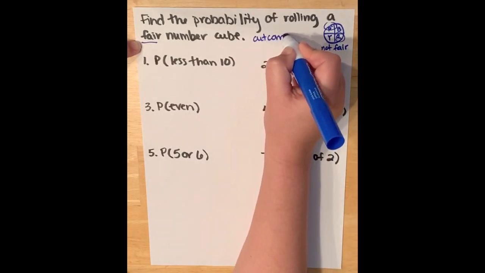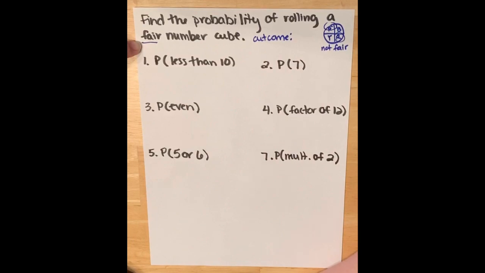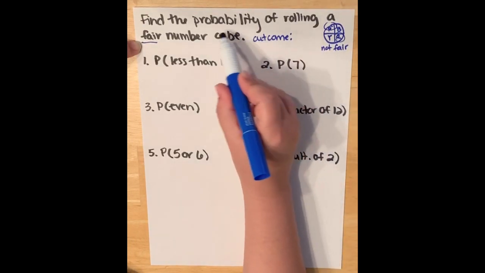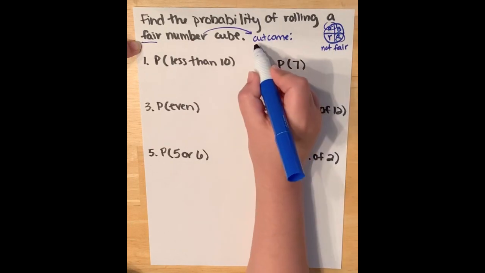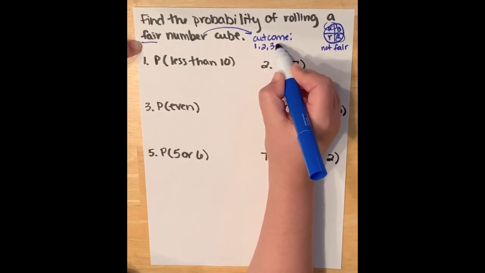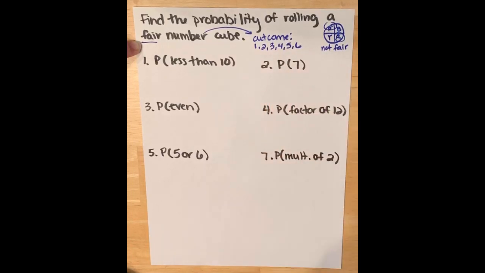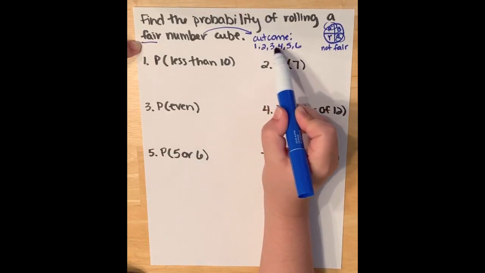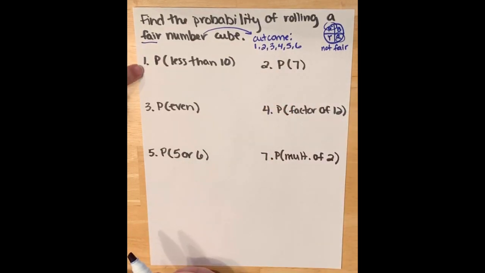So again, let's talk about these outcomes. If you were to roll a number cube, what would the outcomes be? Well, I could get a 1, I could get a 2, 3, 4, 5, or 6. So my total outcomes are 6 together. There are 6 different things I could roll. All right, let's look at number 1. We're going to find the probability and say if it's likely or unlikely, certain, impossible, or as likely as not are going to be our options.